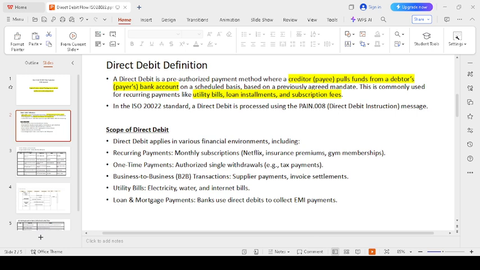Take this example: a person needs to pay their DTH bill. The XY consumer holds an account in the debtor bank, and the DTH service provider company holds an account in the creditor bank.